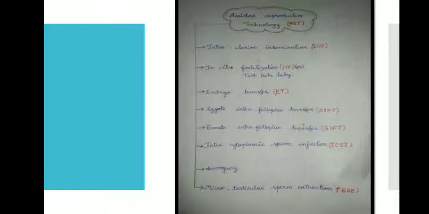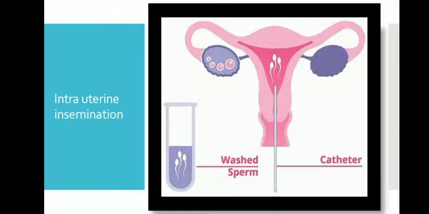So the first one among these is intrauterine insemination. What does it mean? It is used to treat infertile men with a low sperm count. If the sperm count is low, the sperm collected from the male is introduced into the female's vagina using a catheter.